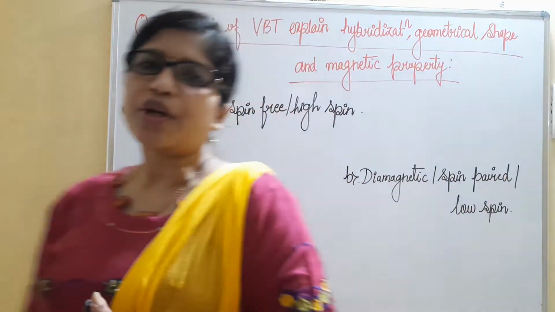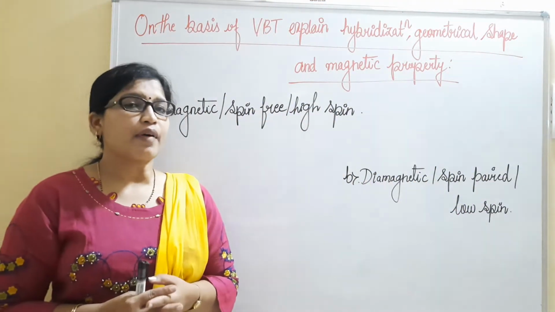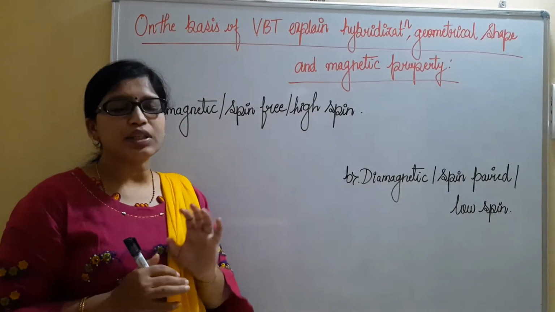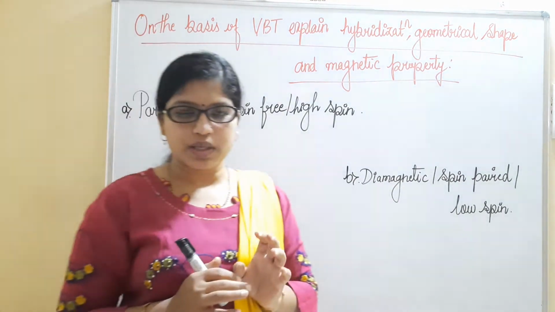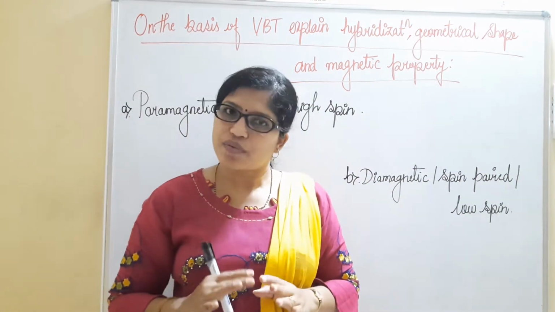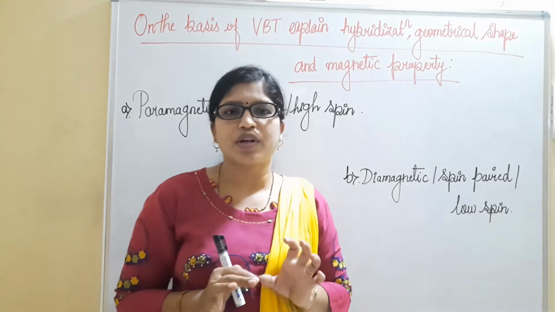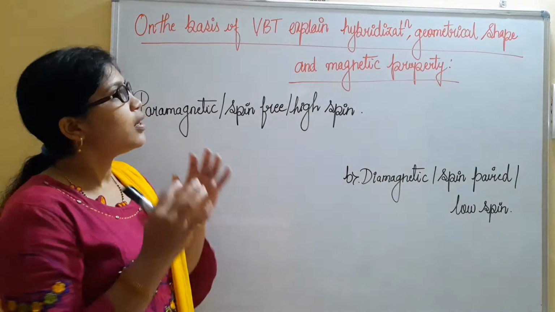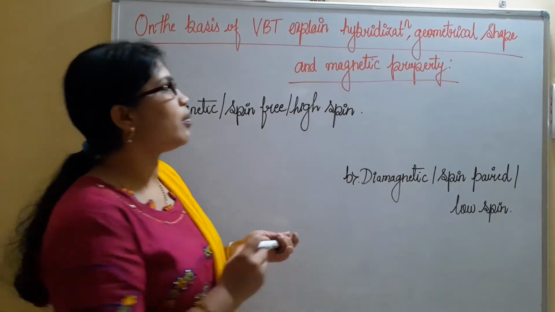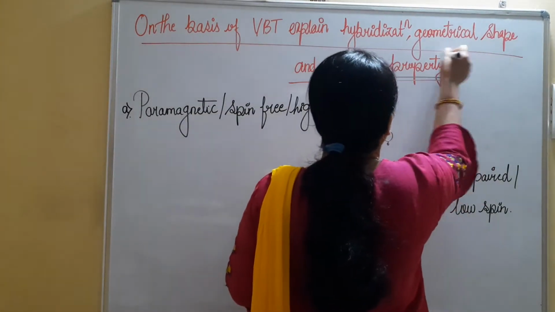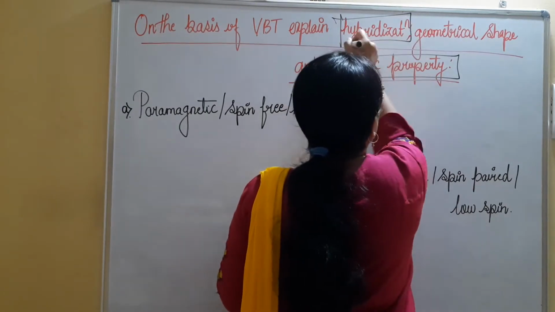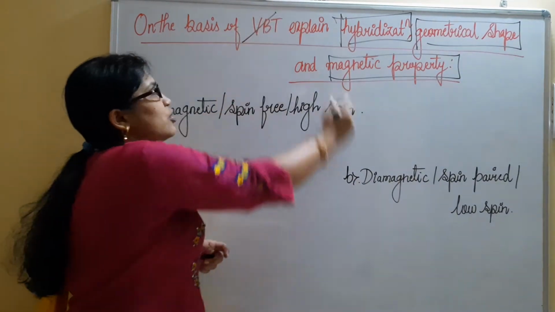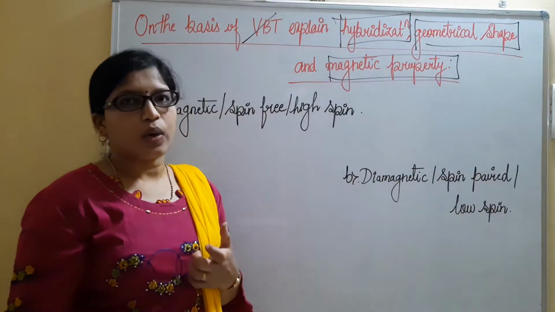Dear students, according to valence bond theory, we can identify the geometry, hybridization and magnetic property of a given coordination complex. Whenever a coordination complex is given to us in which a central metal atom is present, with the help of valence bond theory we can identify the geometrical shape, hybridization and magnetic property of the complex. That we will discuss one by one.